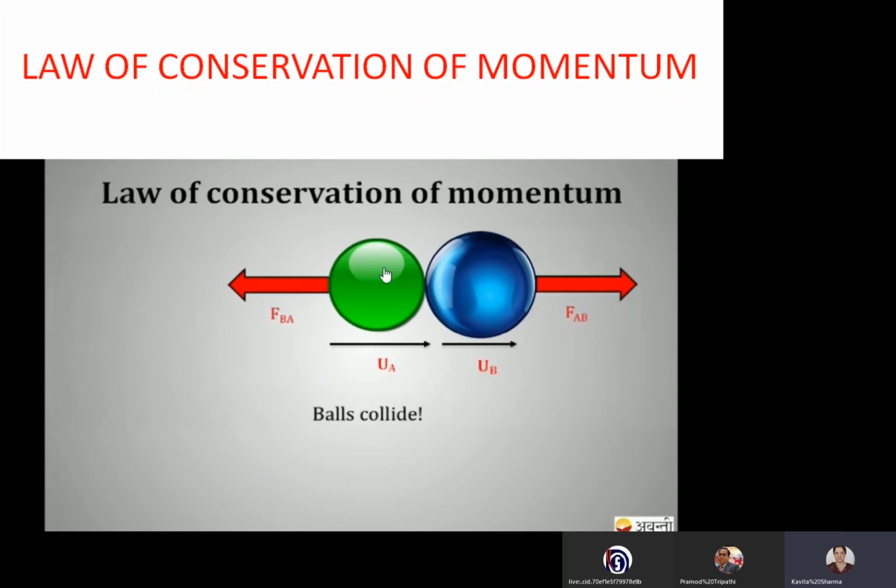Here we are considering one force FBA, that is the force applied by the second object, B, on the A object, blue on the green, and FAB, the force experienced by the second object B, that is the force applied by object A on object B. So these balls collide with forces of the same magnitude and opposite direction, and they collide for time t, right?